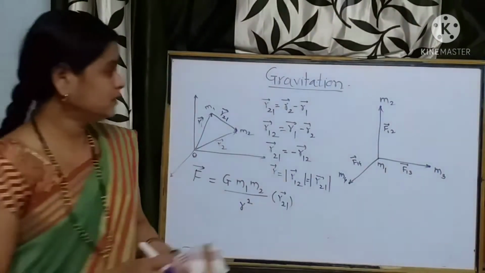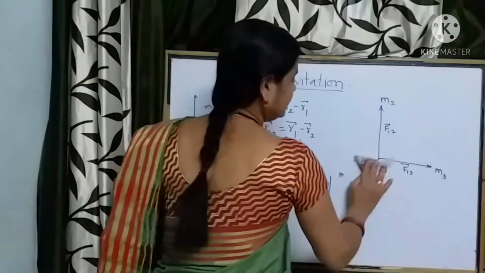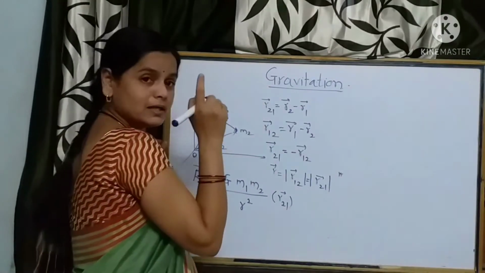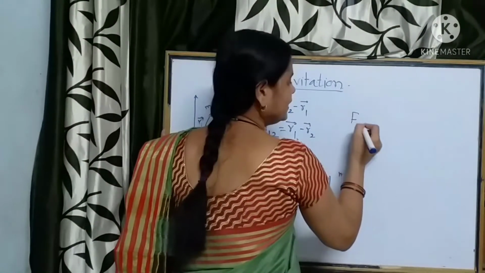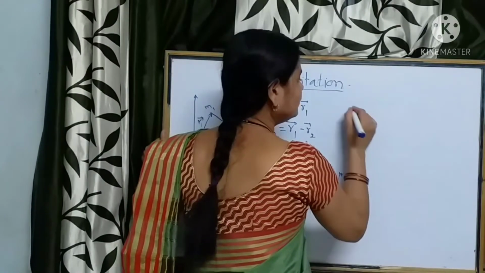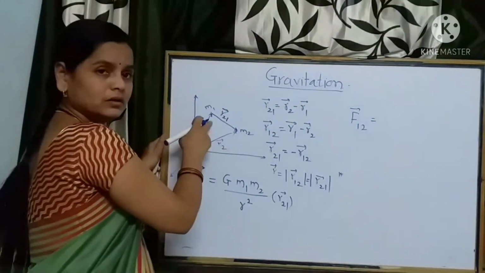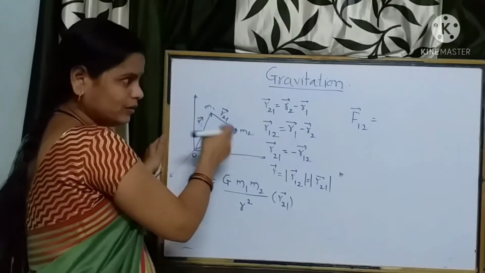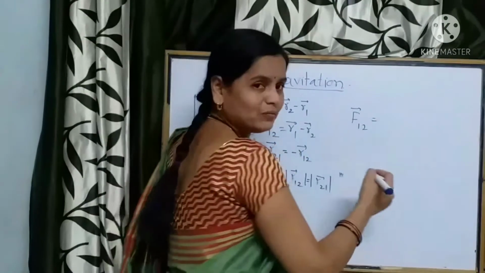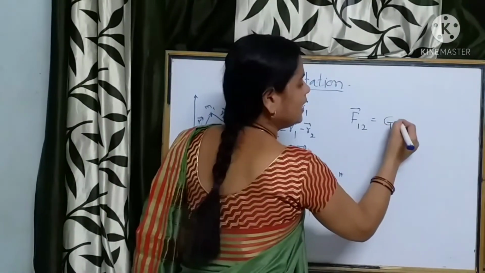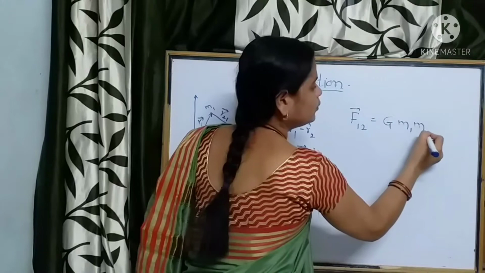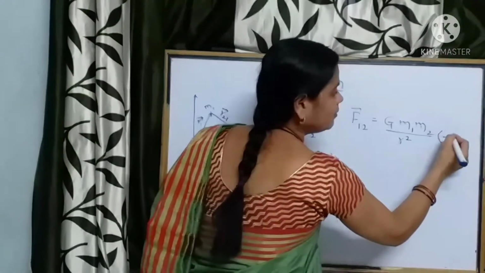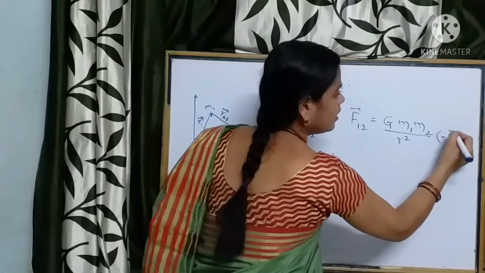Similarly, exactly opposite to that, the force experienced by point mass m1, that is F12, which we have nominated as experienced by point mass m1 due to m2, can be written as G m1 m2 divided by r squared into unit vector minus of vector r12.